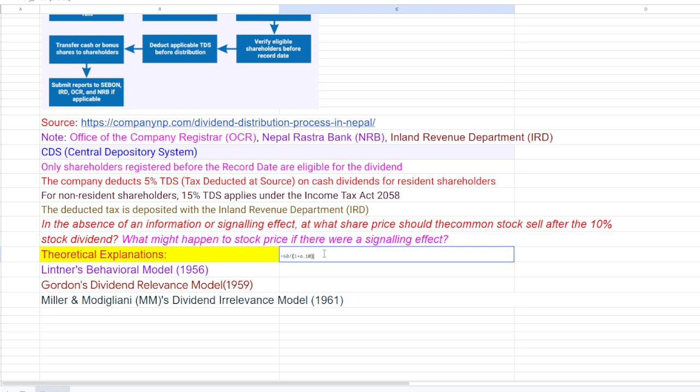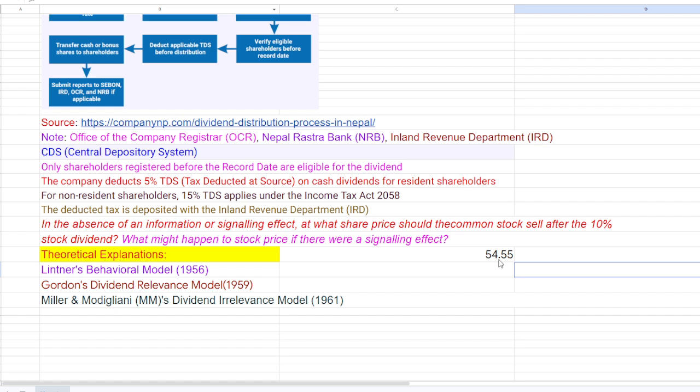So this is $60 divided by the bracket 1 plus 0.10. This is approximately $54.55, when we don't have the signaling effect.